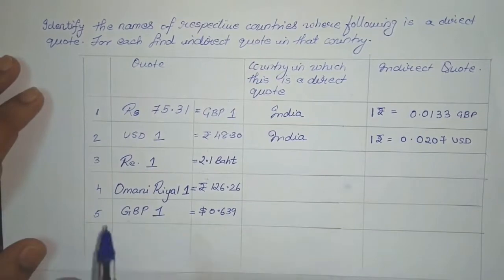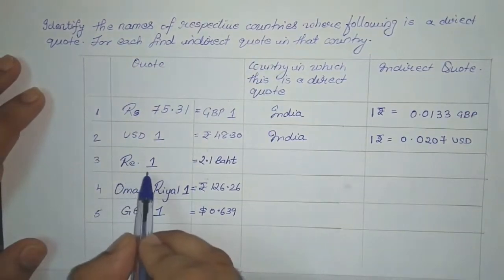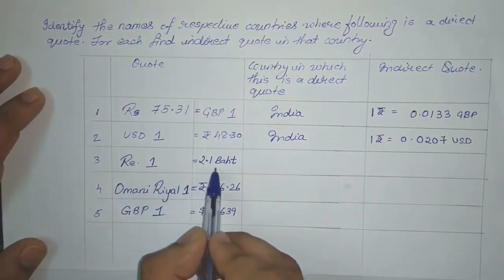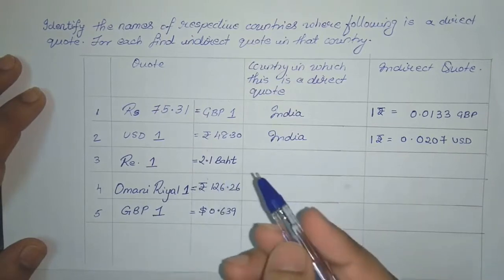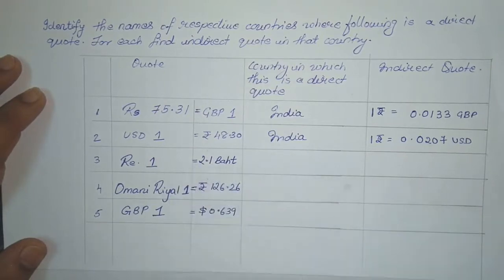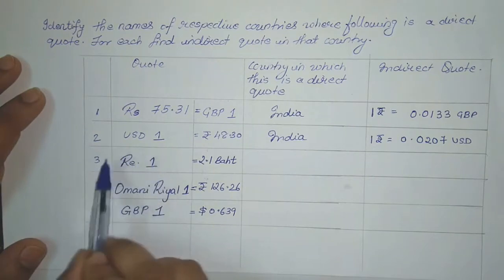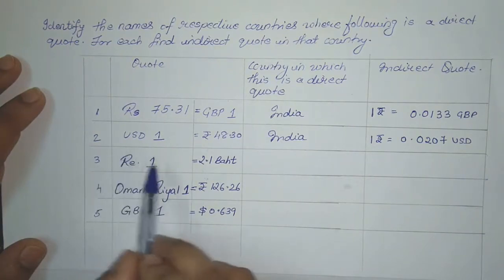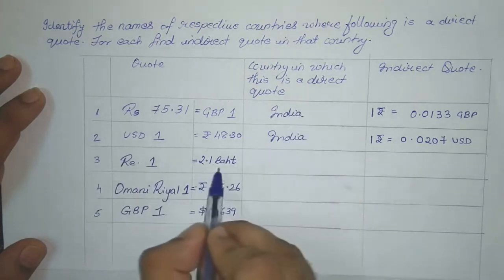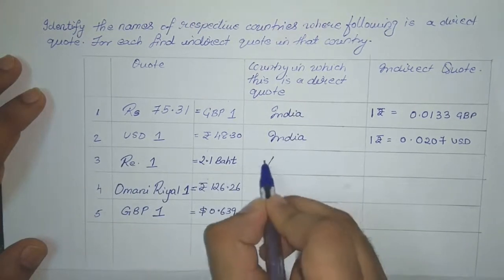So now we jump to the third one. 1 rupee is equal to 2.1 baht, or we can even call it a Thai baht or the Thailand baht. Again, we need to first find the base currency. 1 unit of rupees is given, so here rupees becomes the base currency. So the country in which it is a direct quote will be the one with baht, which is Thailand.